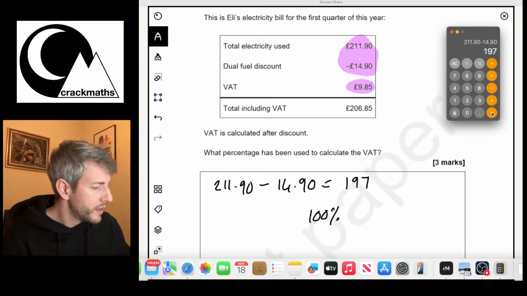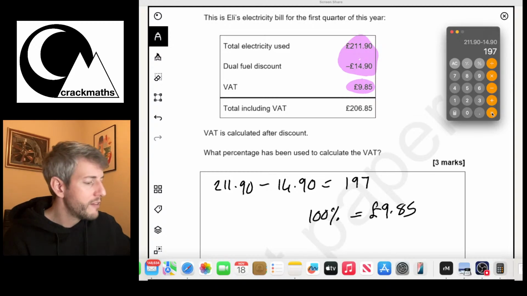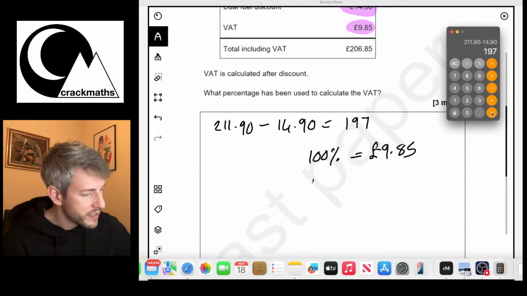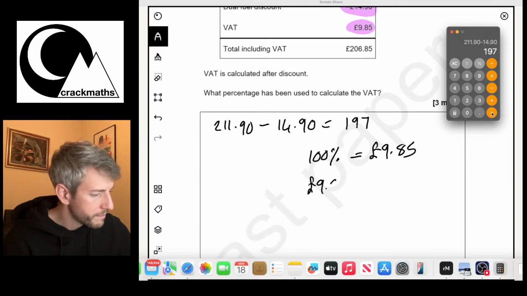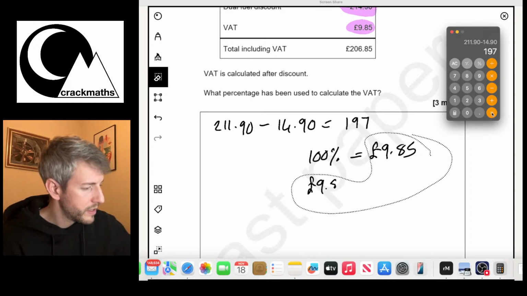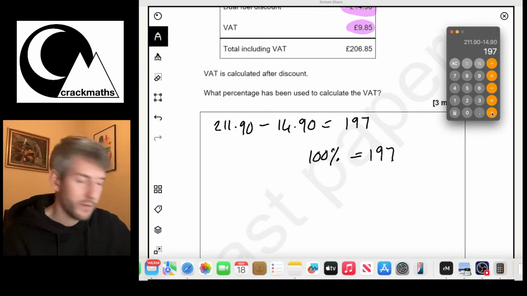So 100% is equal to the £9.85. Oh, no, sorry, 100% doesn't equal £9.85. Right, 100% equals the £197.